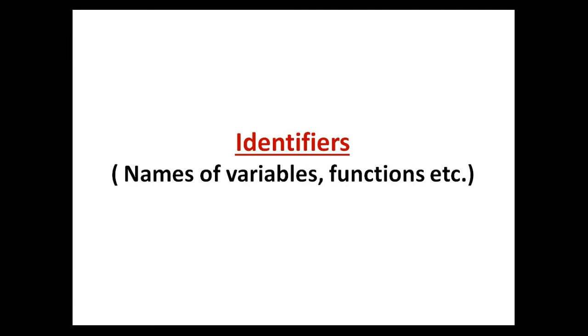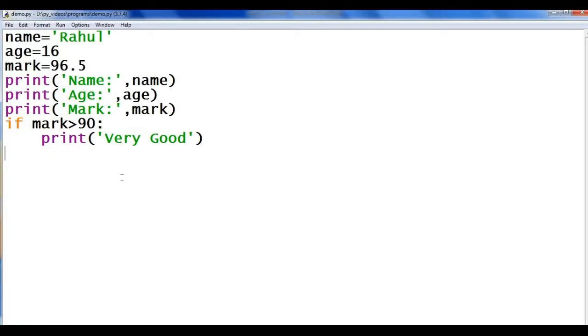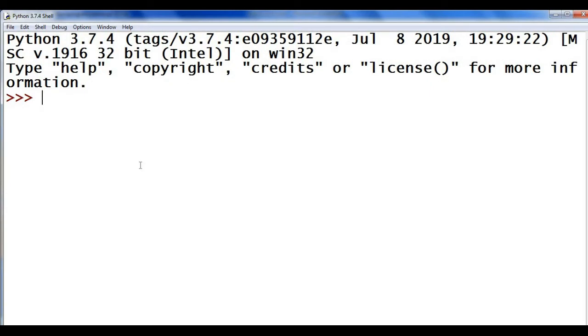Identifiers. Identifiers are the names of variables, functions, etc. Now we will discuss only about variables, and functions you will study later. Here in this program, name, age, mark, all these are called variables. Then what is meant by variables? We will see. I open my Python shell. Here I type age equal to 5.